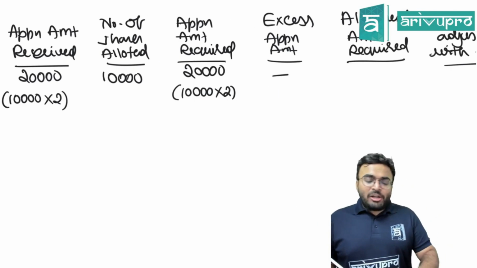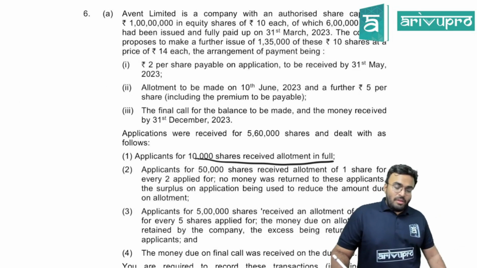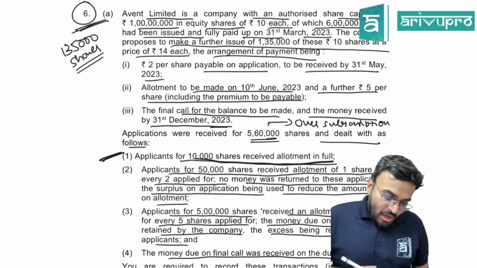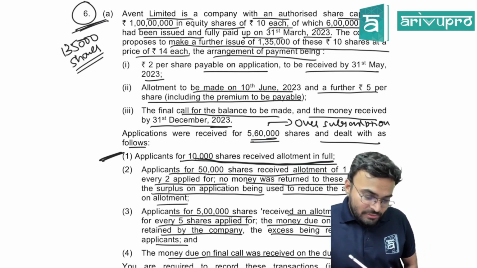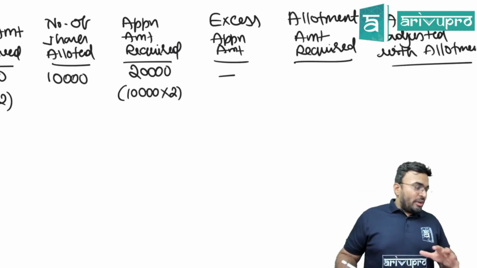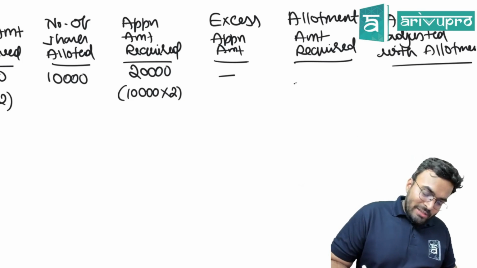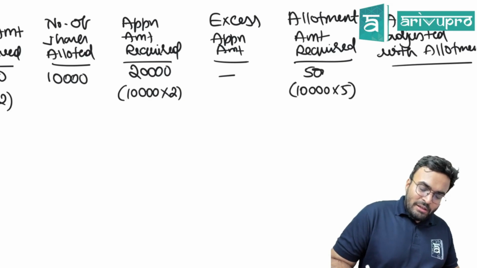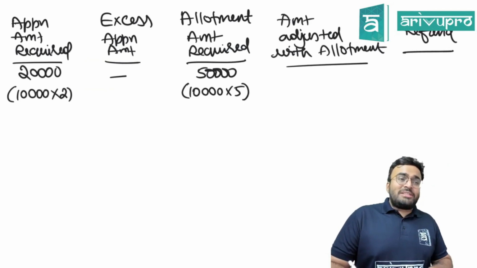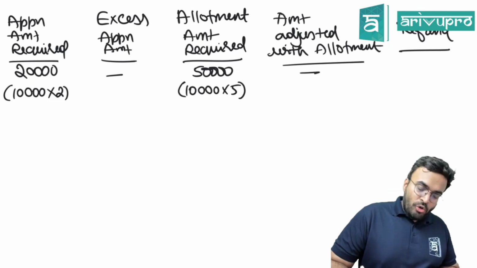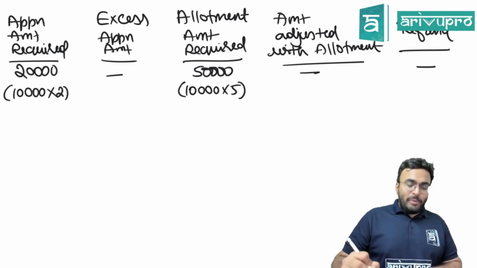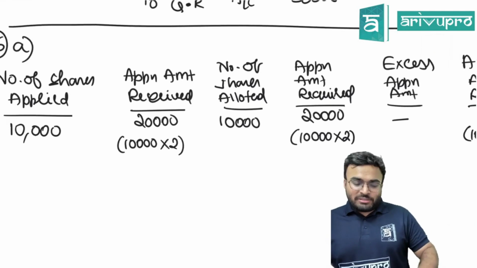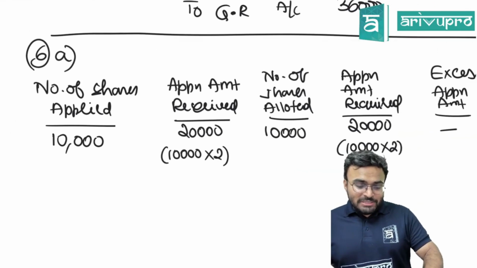No. What is the allotment amount required? How much per share is allotment? Is there any premium there? Yes. Allotment amount is 5 rupees. So allotment amount required is 10,000 into 5, that makes it 50,000. Is there any amount adjusted with allotment? No. Is there any refund? No, because 100% we have allotted the shares.